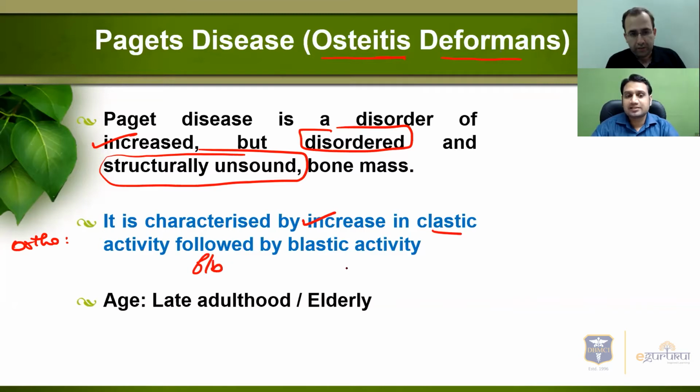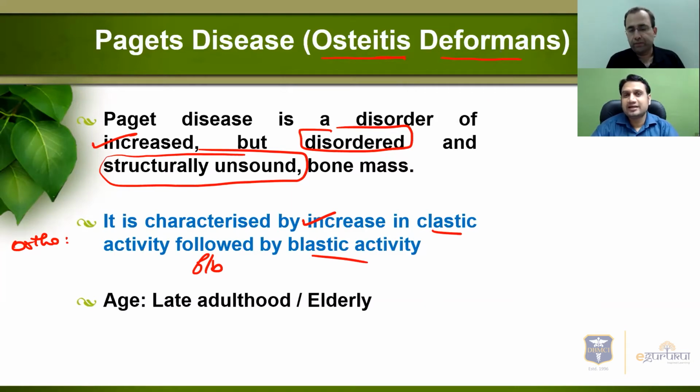To understand Paget's, one concept you all have to understand is that the blastic and clastic activity are always correlated, because in bone we have only one cell, and that is the osteoblast. There is no other cell in the bone. Osteoclast is not a cell of the bone. It comes from the monocyte macrophage family, a kind of giant cell. So this is the cell that gives trouble in the bone. How it gives the trouble, we will discuss as orthopath correlation.